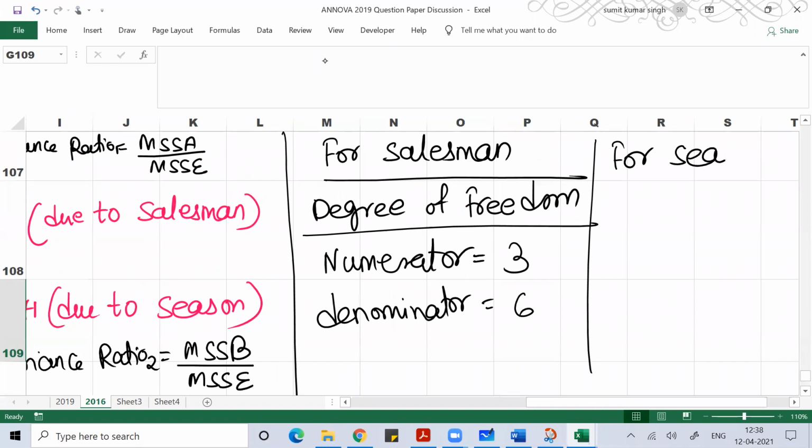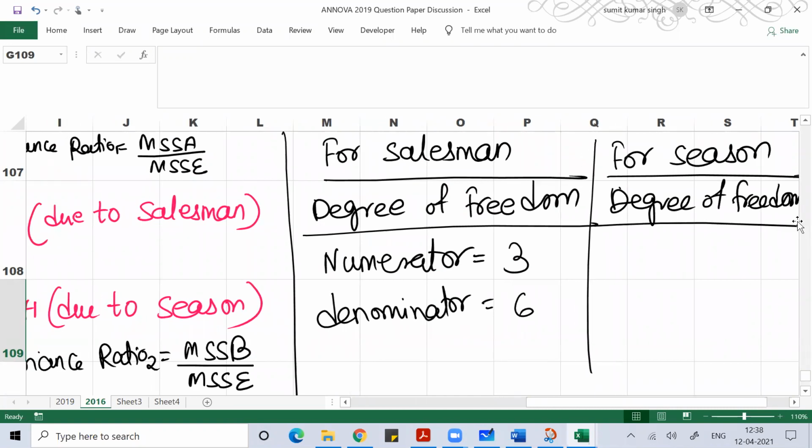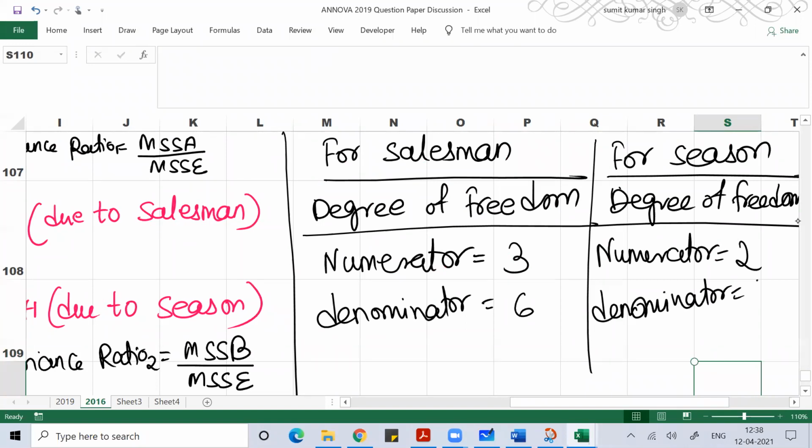And for season, what is the degree of freedom of the numerator? The numerator is 2, and the denominator is 6. So for salesman, you have the degrees of freedom of numerator and denominator, and for season you have the degrees of freedom of numerator and denominator. You know that.